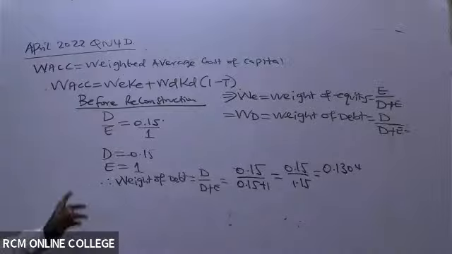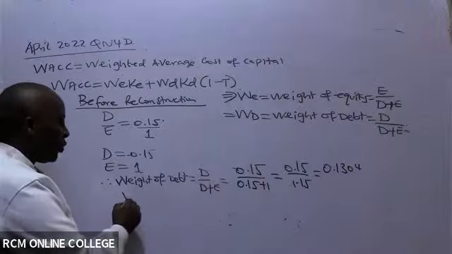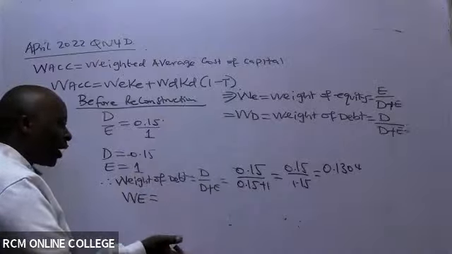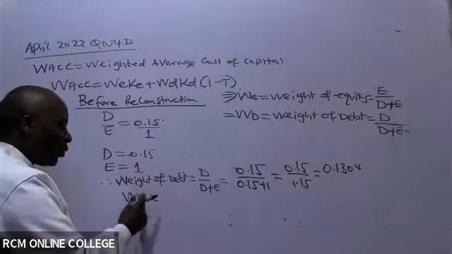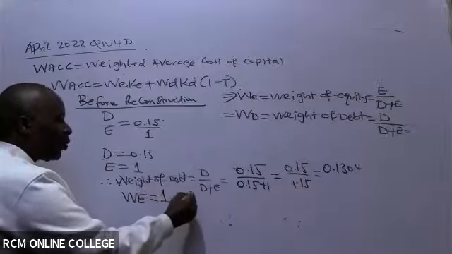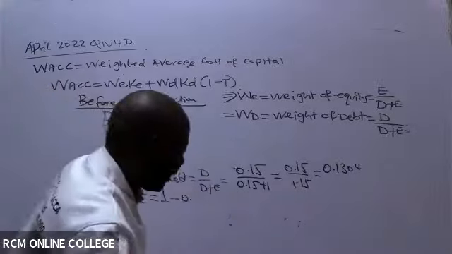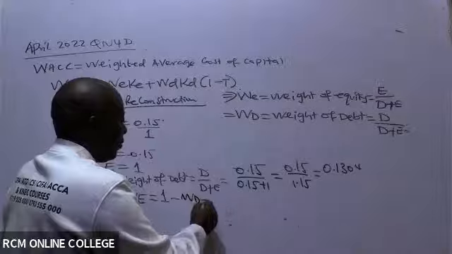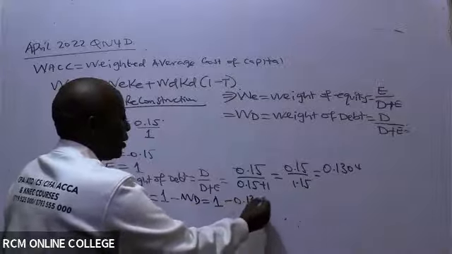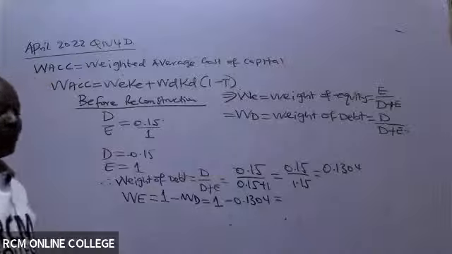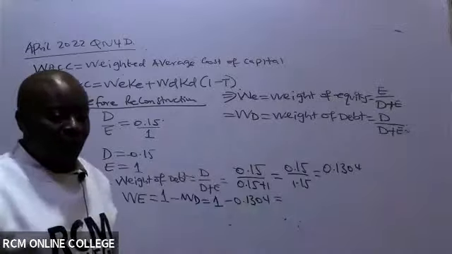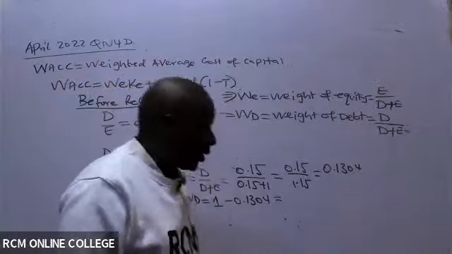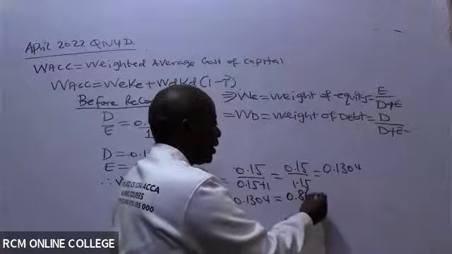So having gotten weight of debt, what do you think I shall do to get weight of equity? We know that weight of debt and weight of equity always add up to 1. So the weight of equity will be 1 minus the weight of debt, which is 1 minus 0.1304, and that gives us 0.8696.